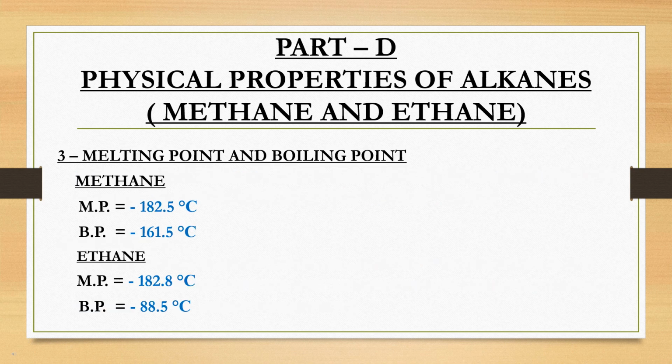Now covering melting and boiling point of methane and ethane. Methane and ethane both are gases at room temperature and they have very low melting and boiling point. In case of methane, melting point is minus 182.5 degrees Celsius and its boiling point is minus 161.5 degrees Celsius. In case of ethane, melting point is minus 182.8 degrees Celsius and its boiling point is minus 88.5 degrees Celsius.